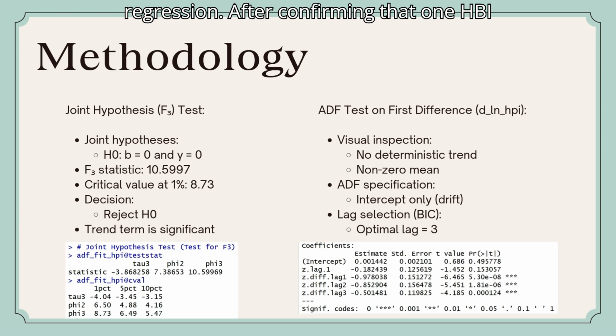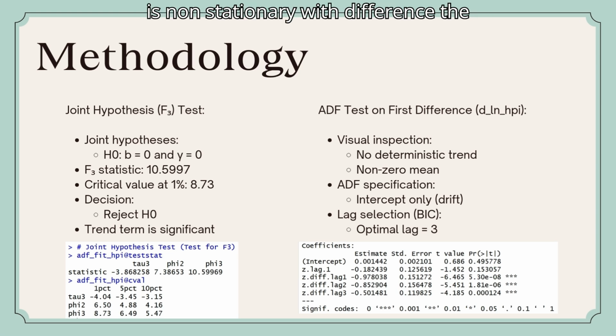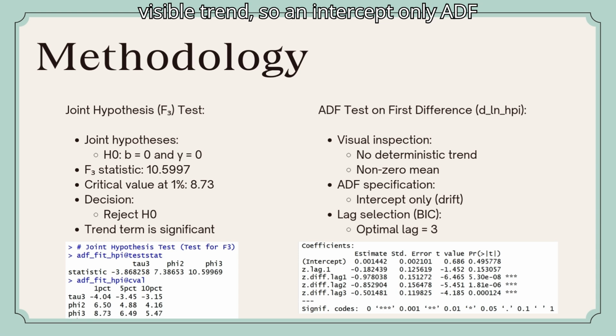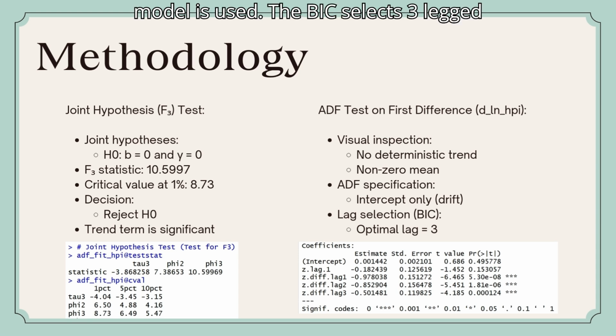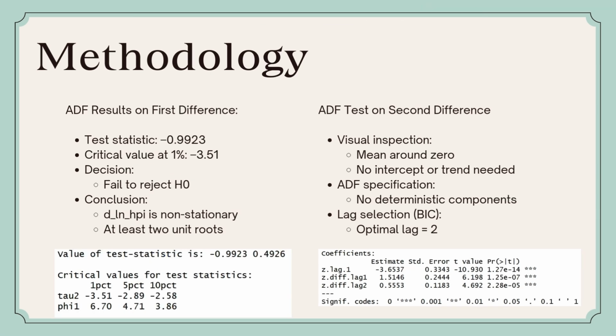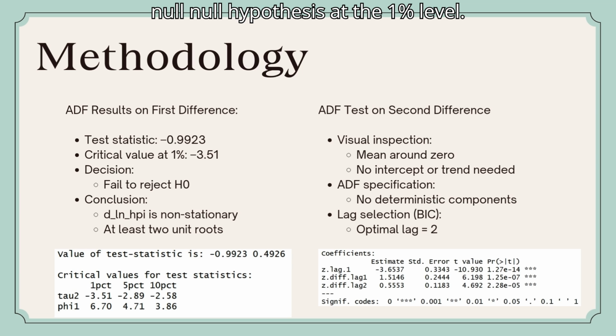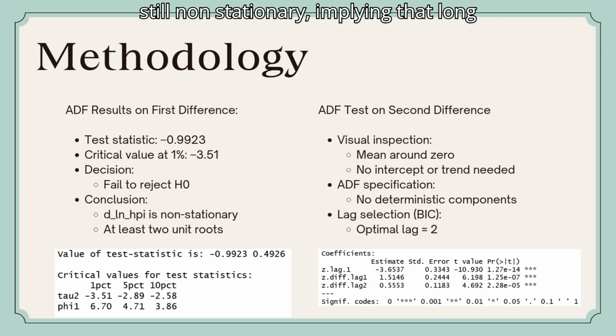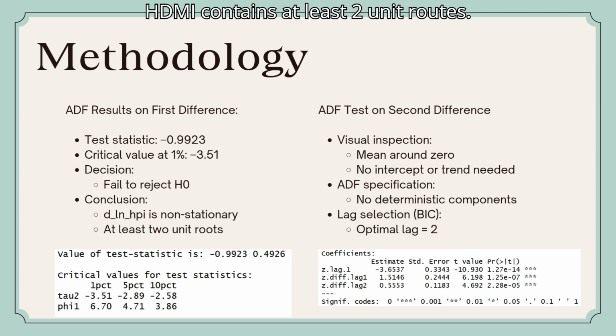After confirming that ln HPI is non-stationary, we difference the series once. The first difference series fluctuates around a non-zero mean with no visible trend, so an intercept-only ADF model is used. The BIC selects 3 lagged differences to address autocorrelation. The ADF test statistic on the first difference series, minus 0.9923, fails to reject the null hypothesis at the 1% level. This indicates that ln HPI is still non-stationary, implying that ln HPI contains at least 2 unit roots.